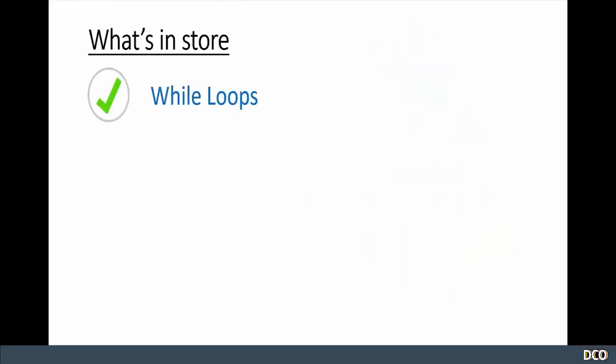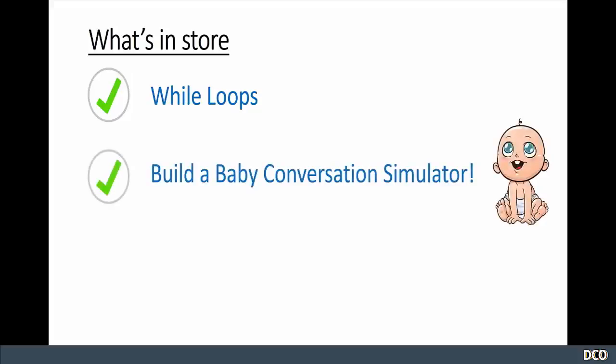We'll start off by checking out while loops by making a simple number counter. While loops are conceptually very simple, but practically very powerful. While loops have applications everywhere, but they're particularly prominent in video games. We'll then immediately apply the concept of while loops to building a program that will simulate the insatiable curiosity of a 3-year-old by asking you questions over and over and over again. It's going to be a lot of fun.